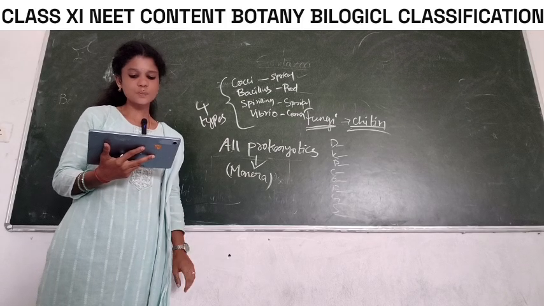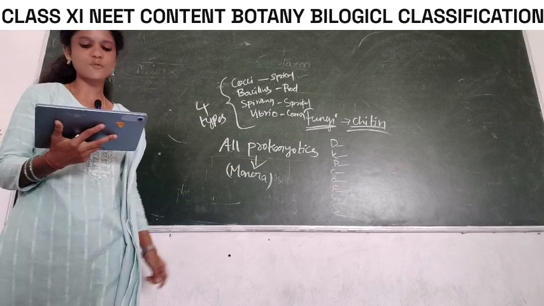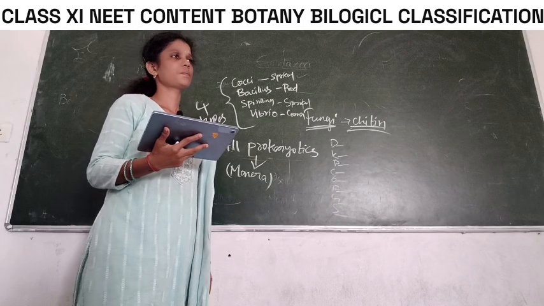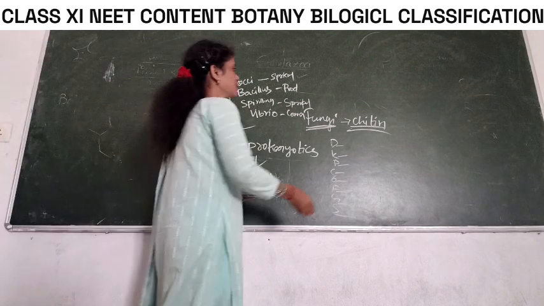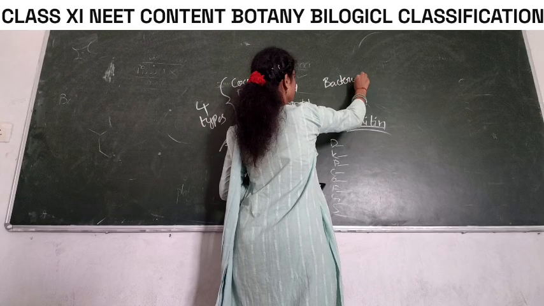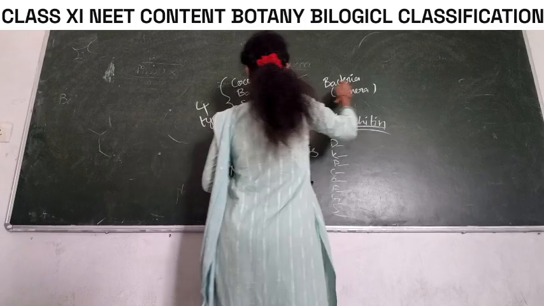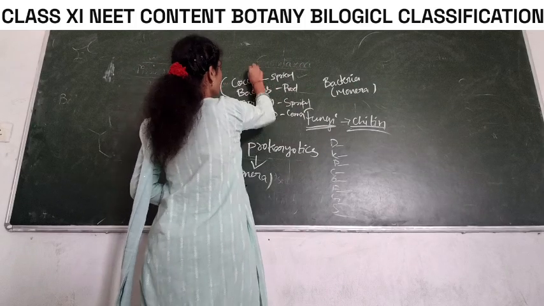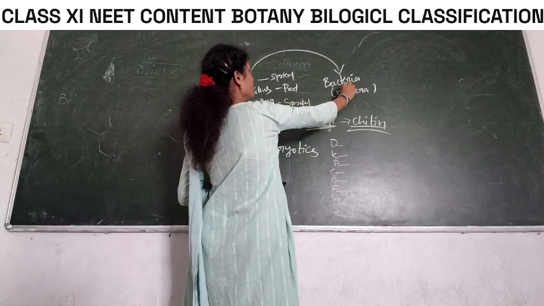Cocci, Bacillus and Spirilla come under the type of A. Plantae, B. Animalia, C. Bacteria, D. Fungi. Bacteria comes under which phylum? Yes. All these, Cocci, Bacillus, Spirilla and Vibrio, come under types of bacteria. Bacteria comes under phylum Monera.